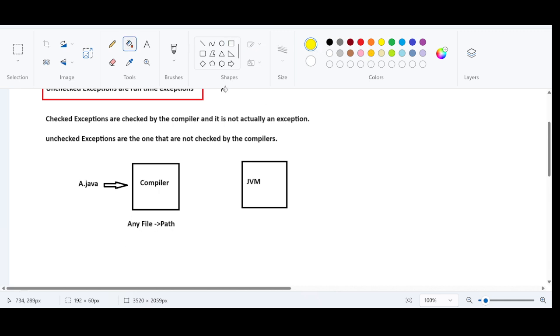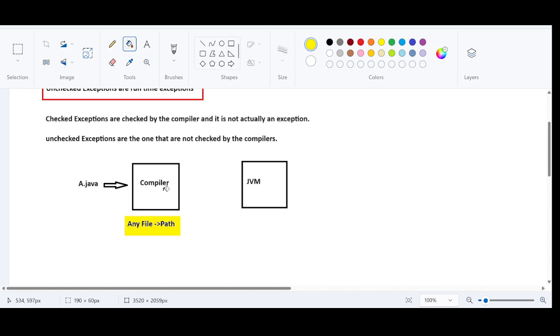During the runtime, there are high chances that the file will not be found. In the compilation, we are giving the path, but in the runtime, this path may not be available. Like in this directory, the file might have been deleted by some other person, right? So there are chances that the exception may occur.